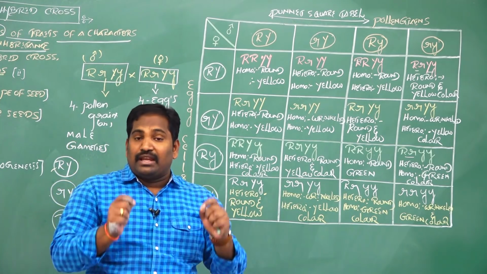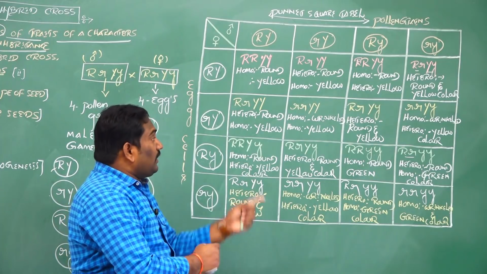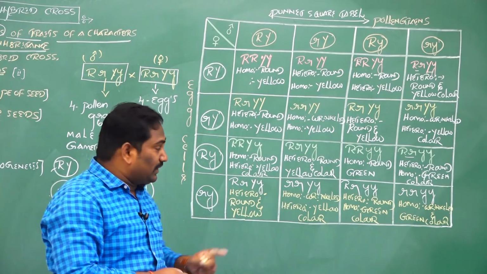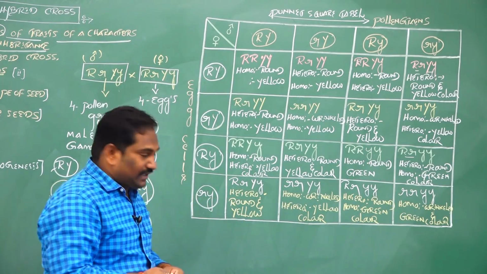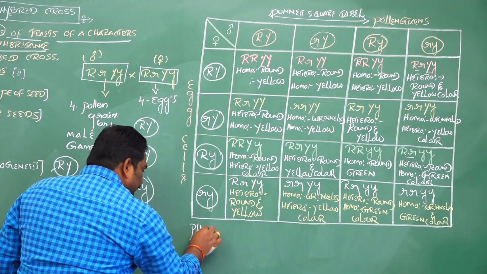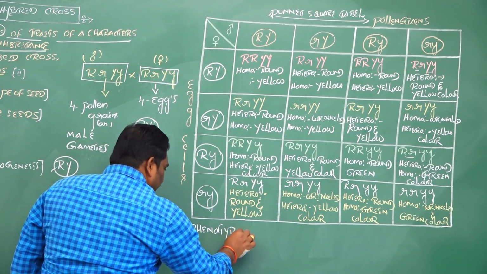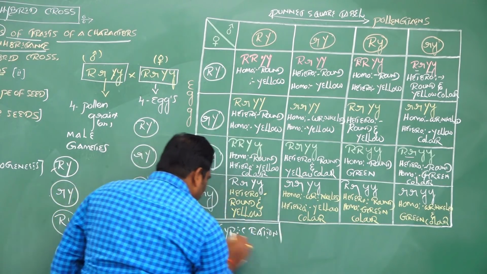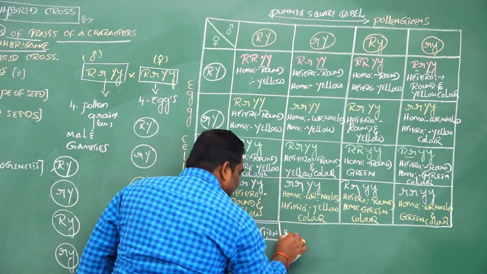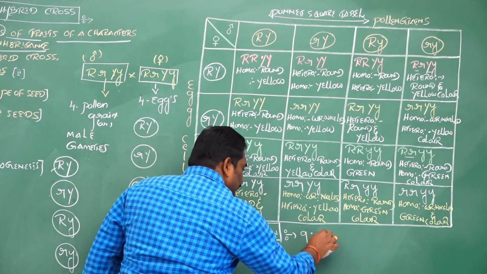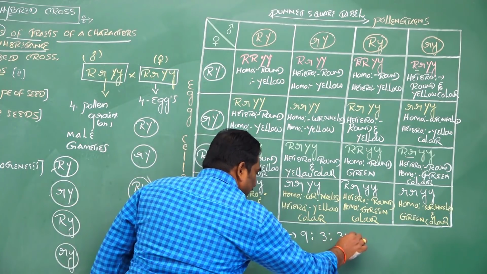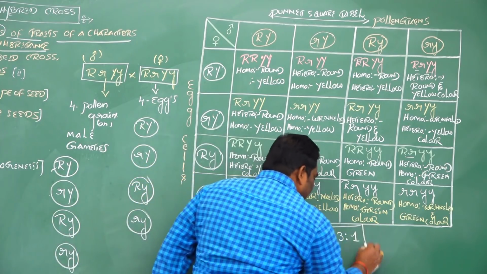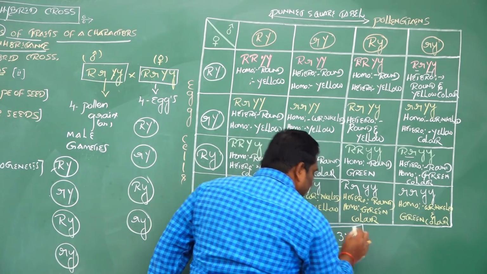Now listen carefully, see carefully the process. What is the phenotypic ratio of the F2 generation of the dihybridization experiment? What is the genotypic ratio? We discuss in this class. The phenotypic ratio of dihybrid cross or 2-gene inheritance is 9:3:3:1. Whether this phenotypic ratio is right or not, we discuss in this class.